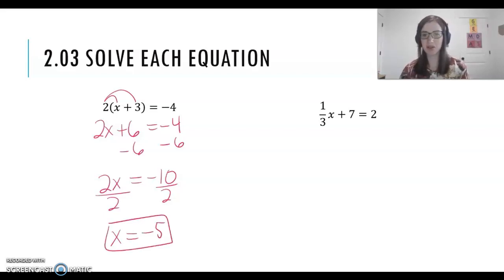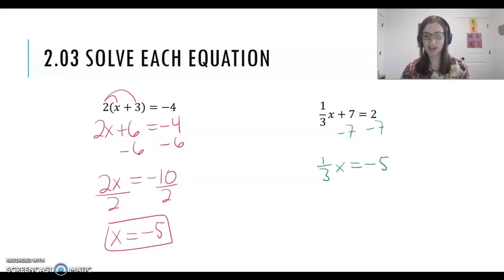Our second example, we've got 1/3 x plus 7 equals 2. Well, I want to get everything away from that x again, so I'm going to subtract 7. I feel like that'll probably be the easiest step to start out with. So I've got 1/3 x equals 2 minus 7 gives me a negative 5.